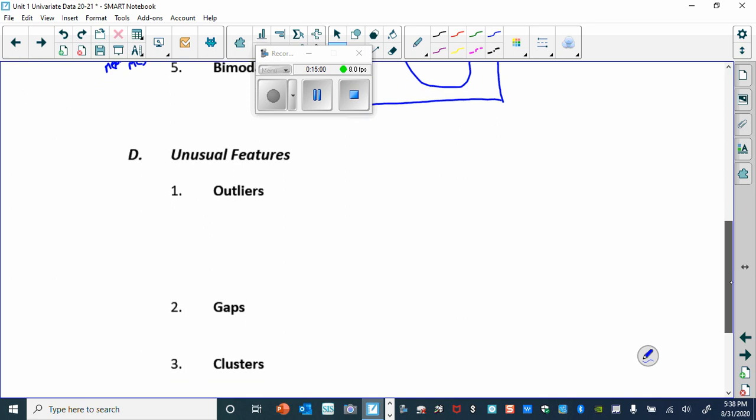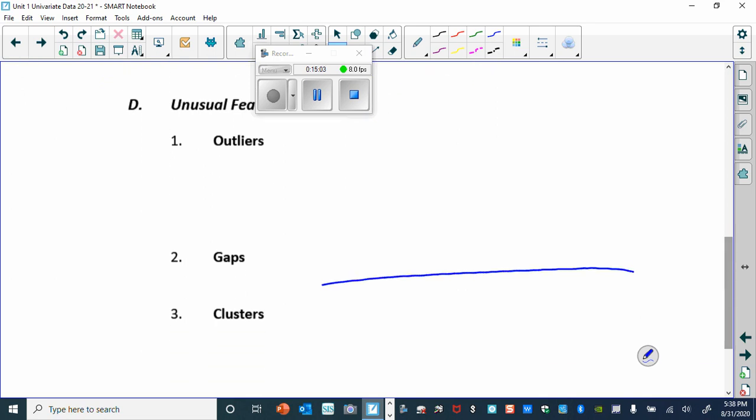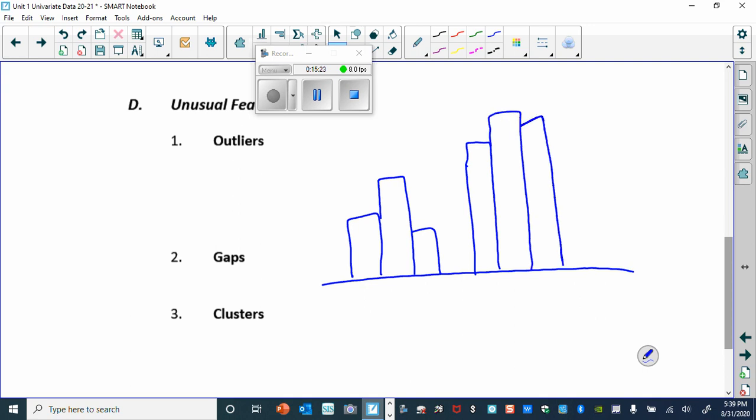And then outliers, gaps, clusters. So I can just draw one graph, and I'll make this maybe a histogram. So I'll make this from 0. And so I can say that there's a gap here, and let's say this is age.